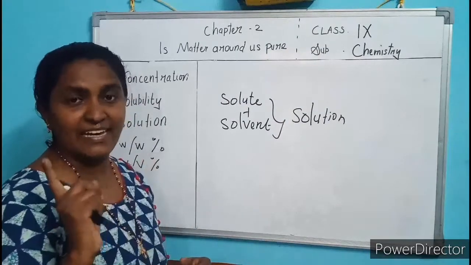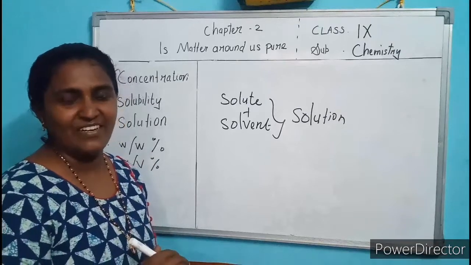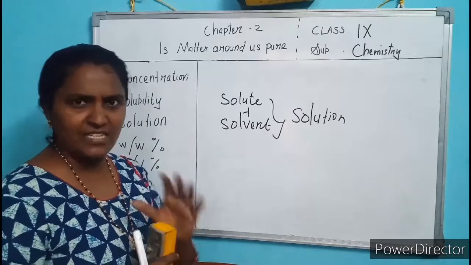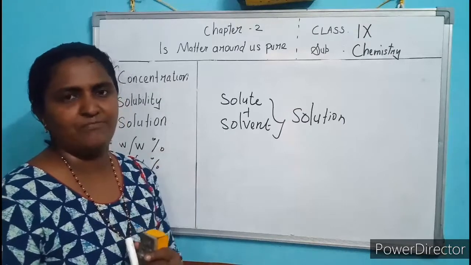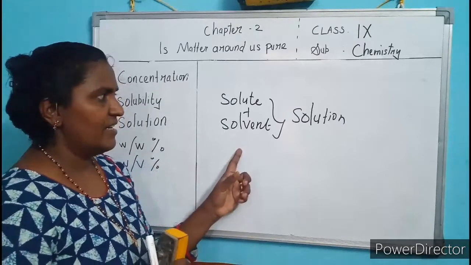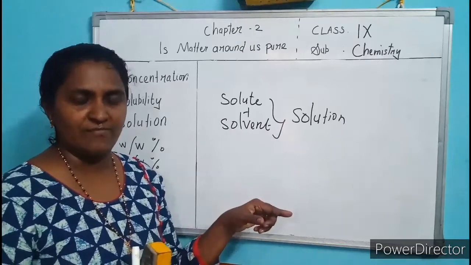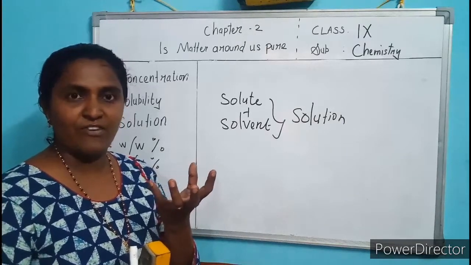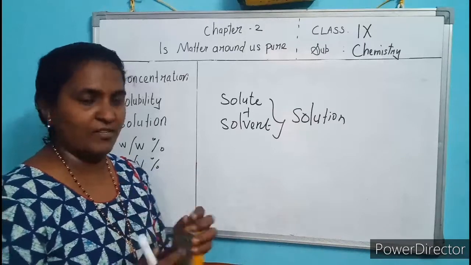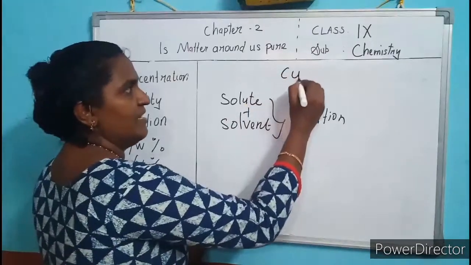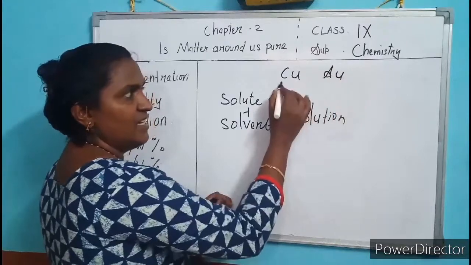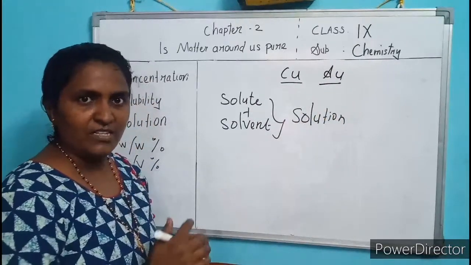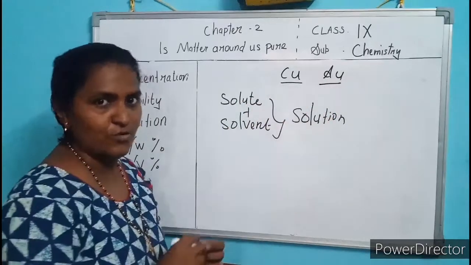Gas in gas: air is a solution. Smoke with air, air in air, is also a mixture, a solution. Air is a mixture. And then solid in solid. I told you gold is made up of copper with gold. Copper is the small quantity and gold is the larger quantity. This is a solid in solid solution.